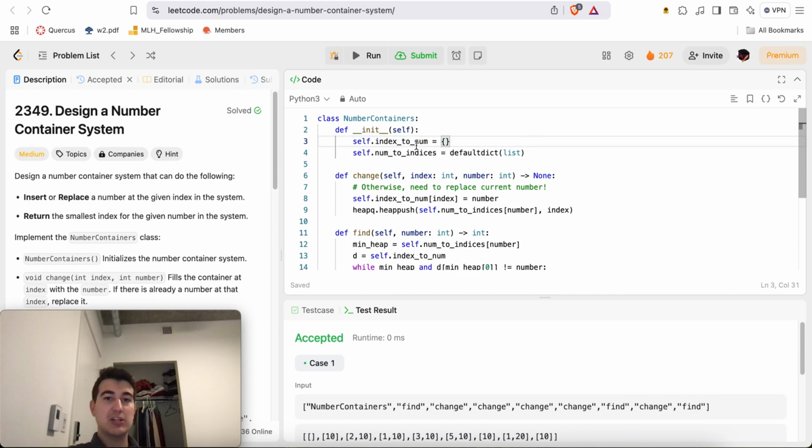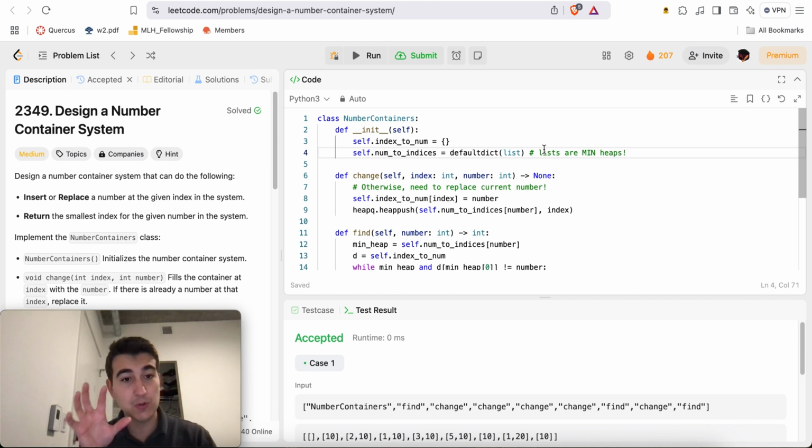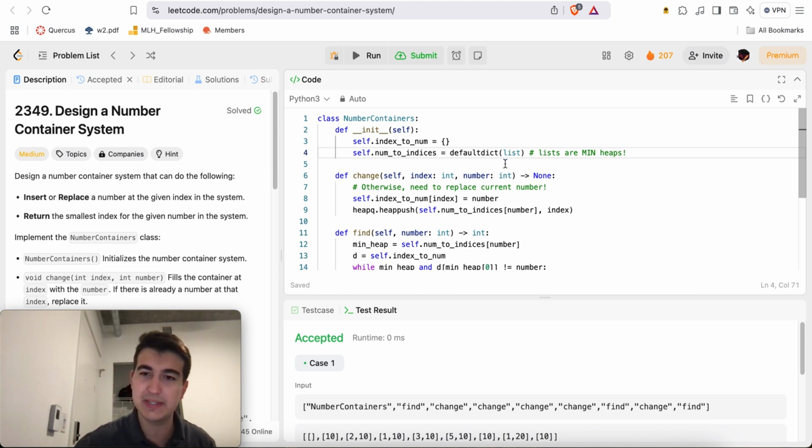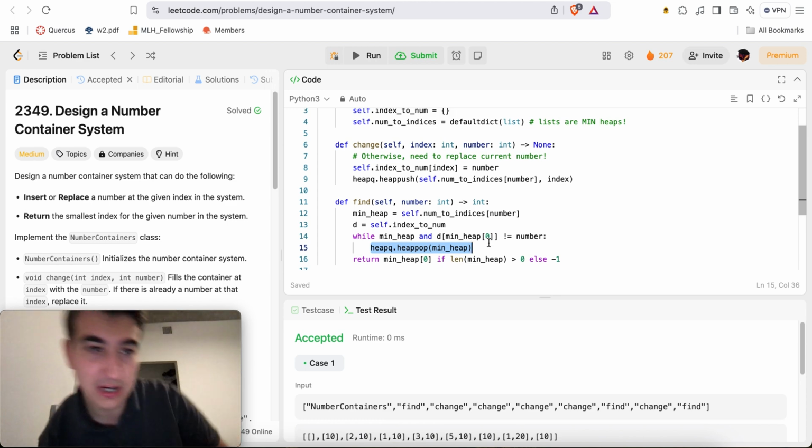And another one will map numbers to a min heap of their indices, right? Lists are min heaps, just to make it clear. Essentially, it'll map numbers to a list of the indices, but the list will essentially be min heaps. They'll be heapified, right? Well, initially they're empty, so they're already heapified, and whenever we push and pop stuff, we'll do it via heapq.heappush and heapq.heappop, which are log n operations, right? And that's going to be the idea.